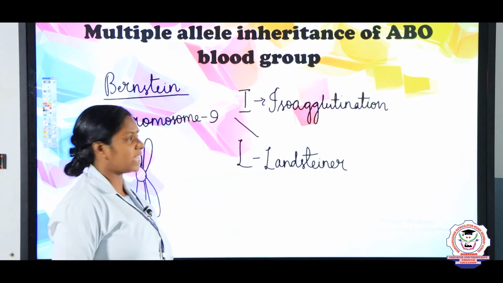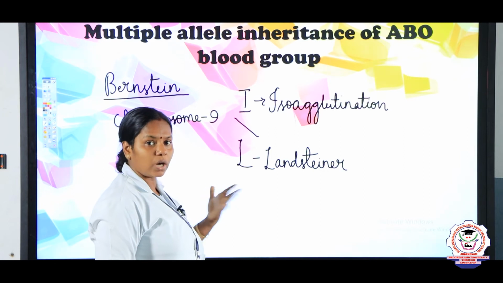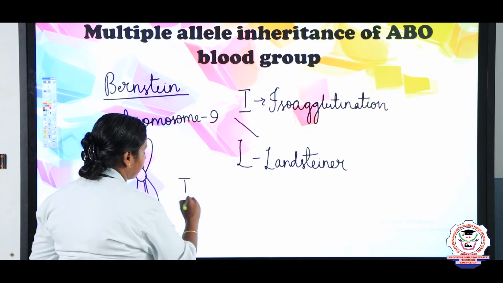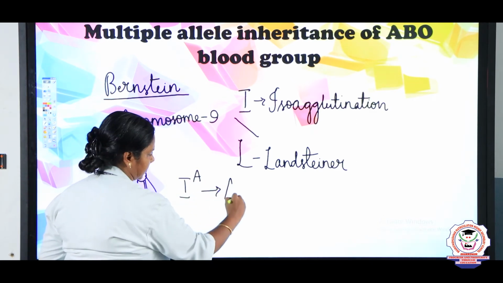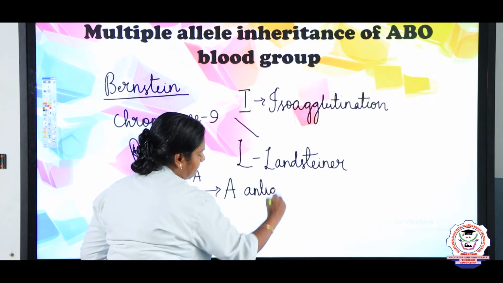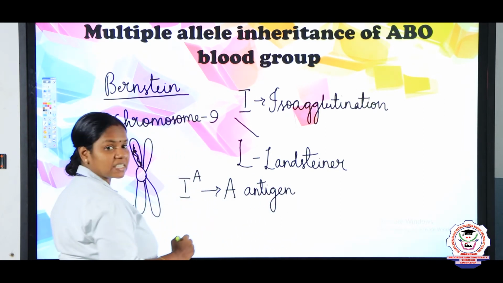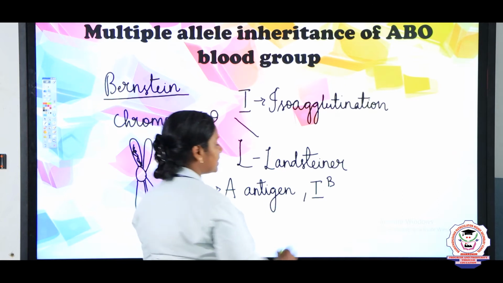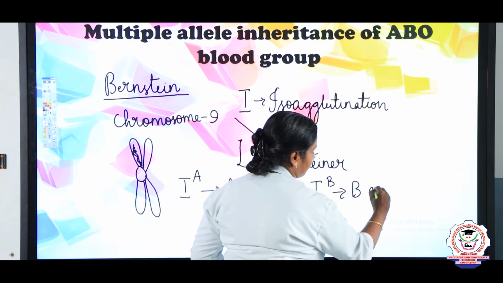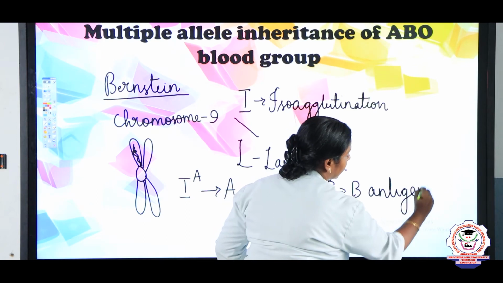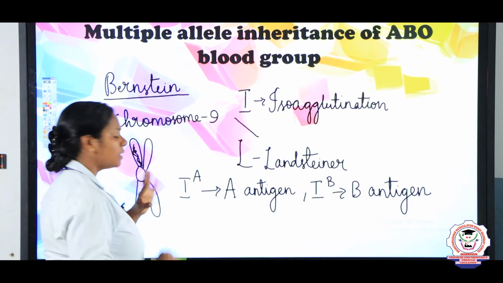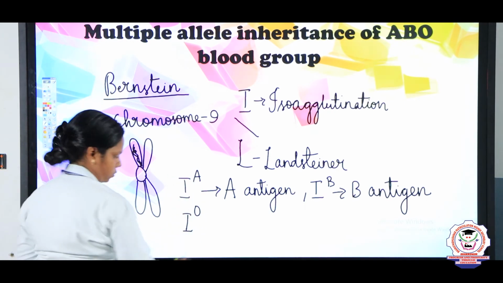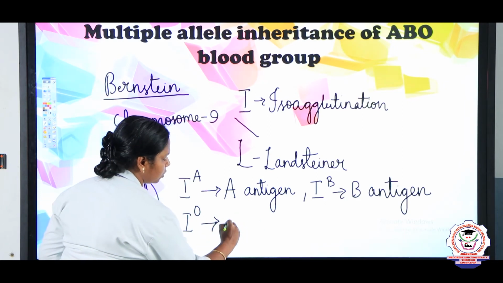So, he used the genes I or L. For example, a person with the gene IA possesses the A antigen, and the person with gene IB possesses the B antigen, and with the gene IO, it is denoted as no antigen.